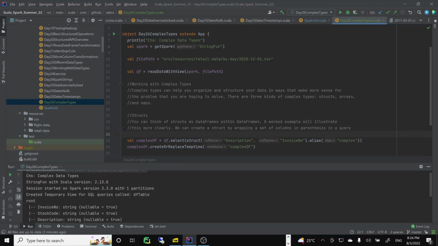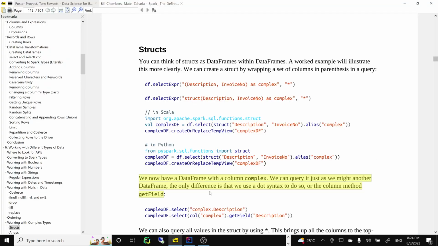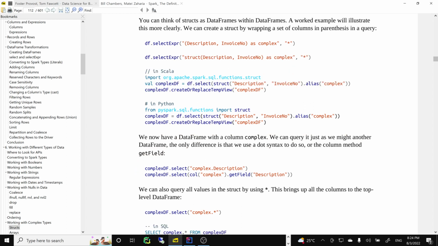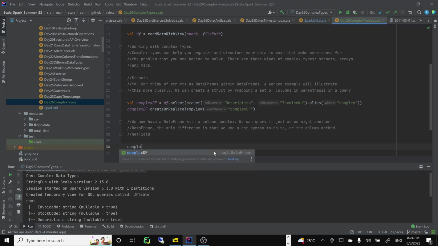The only thing is we'll use a sub syntax. Maybe I will do this with complex df to show you this will work. Yes, I have to use get field. It's like a nesting operation. So we can select complex description and show. Let's take a look at what it looks like. complex df show 5, maybe truncate false, I don't know. Right, let's see.